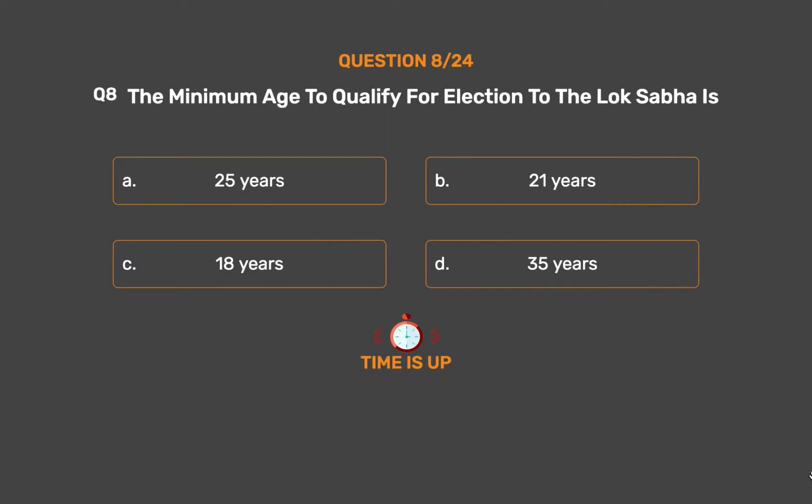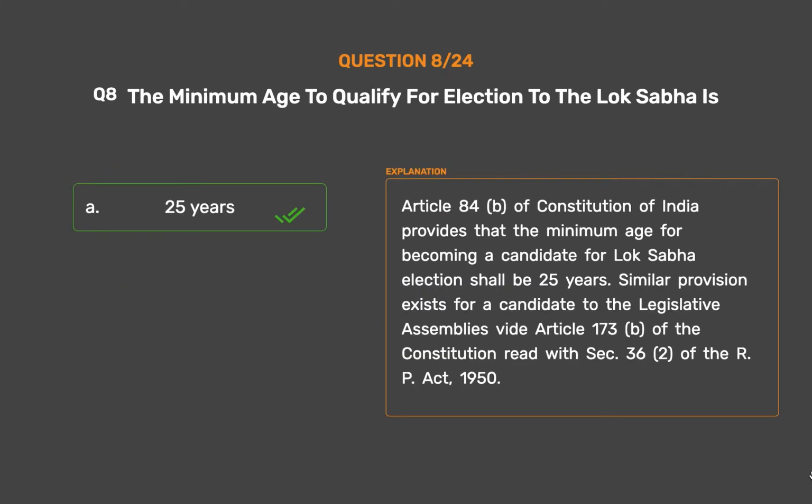The correct answer is Option A, 25 years. Article 84(b) of Constitution of India provides that the minimum age for becoming a candidate for Lok Sabha election shall be 25 years. Similar provision exists for a candidate to the Legislative Assemblies via the Article 173(b) of the Constitution read with Sec. 36(2) of the RP Act, 1950.